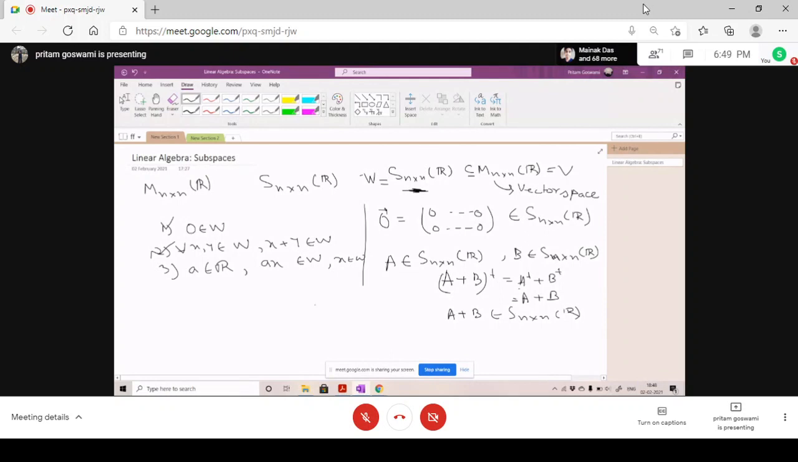Okay. Now I have to check the third condition. The third condition is for any a belonging to R, a is a real number. So suppose a is a real number, and for any A belonging to W, that means here W is the set of all symmetric matrices of dimension n cross n. So I have to check if this matrix belongs to this or not. Will it belong here?